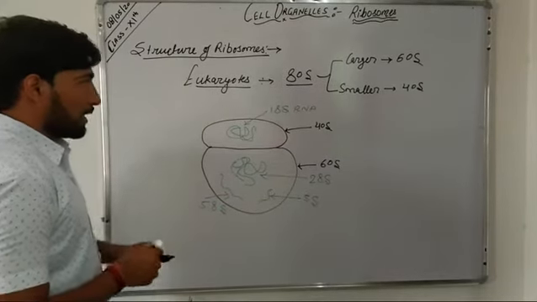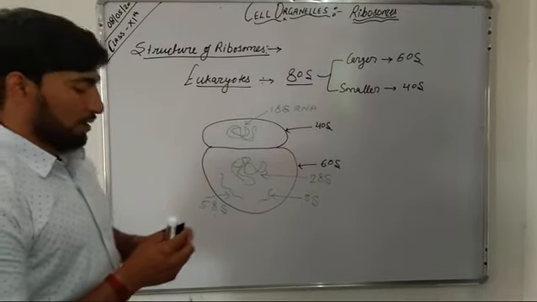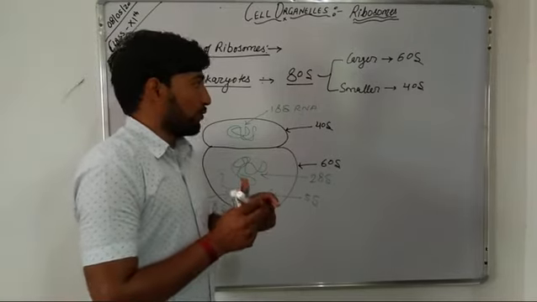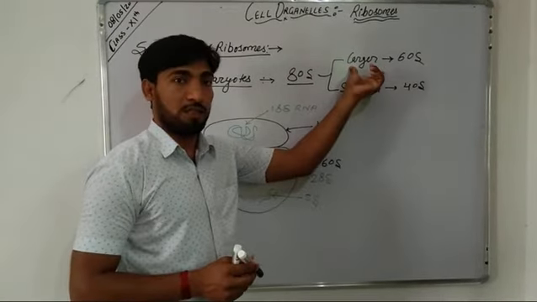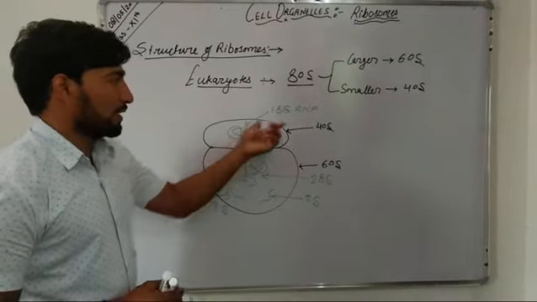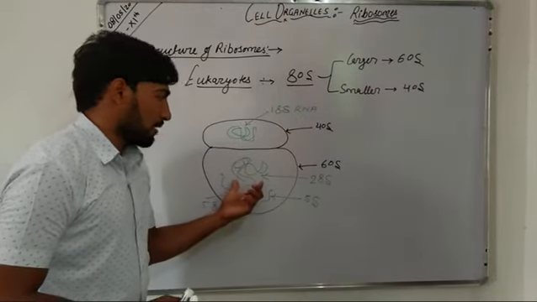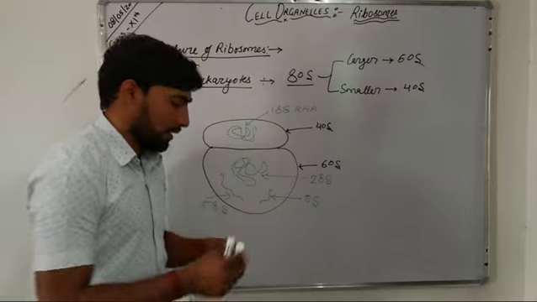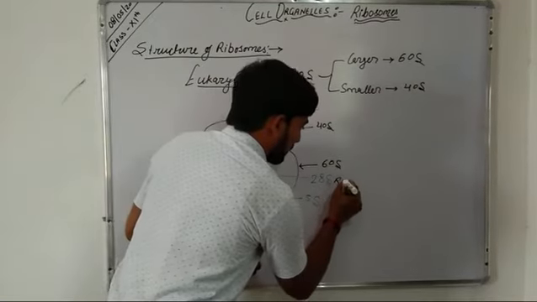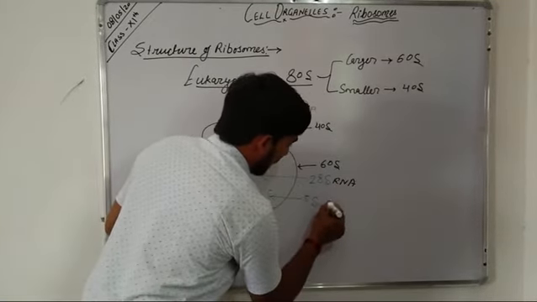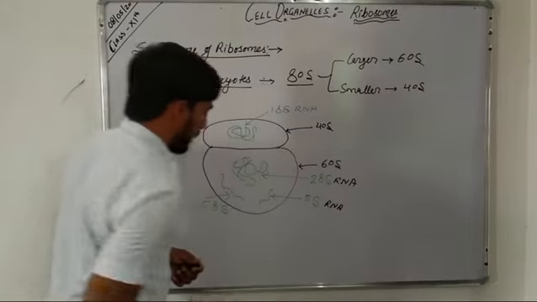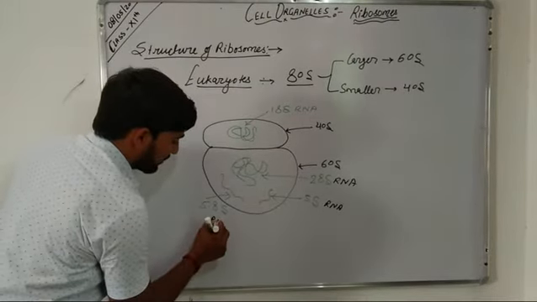So in case of 80S ribosomes, the smaller subunit is 40S and the larger subunit is 60S. The 40S contains 18S RNA, whereas the 60S contains the 28S RNA, the 5S RNA, and the 5.8S RNA.